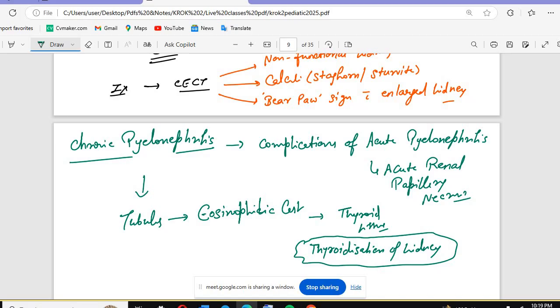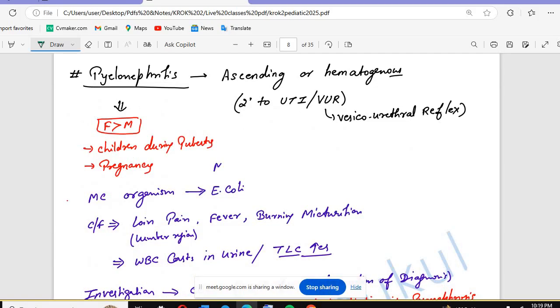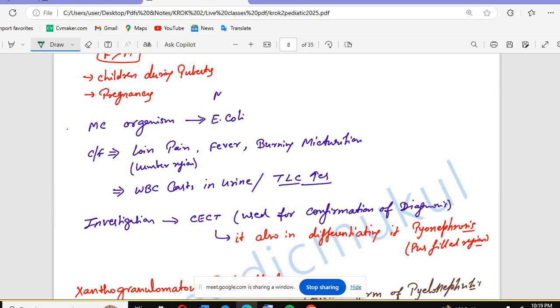There is tubule formation that looks like thyroid follicles, and that's why we call it thyroidization of the kidney. So basically we have acute pyelonephritis, xanthogranulomatous pyelonephritis, and chronic pyelonephritis. Okay, is that clear till now?